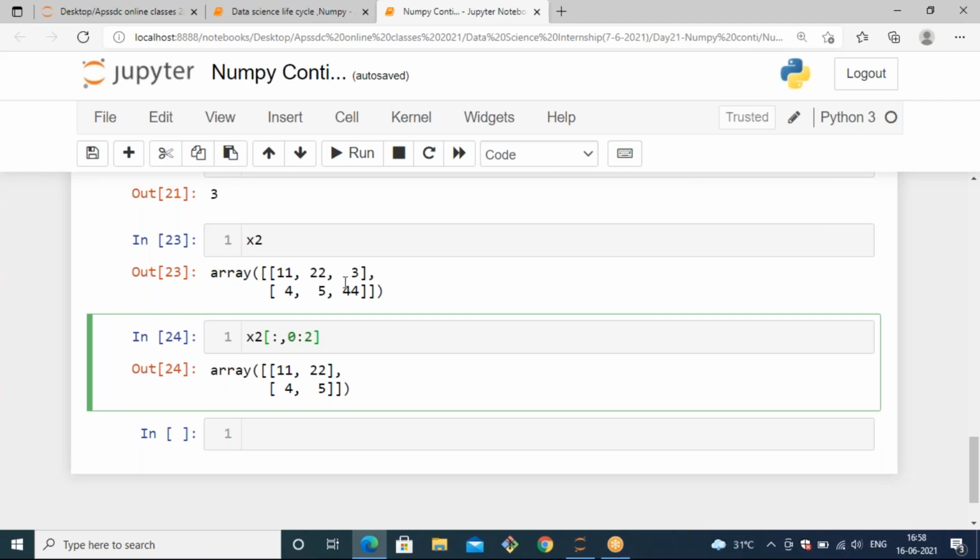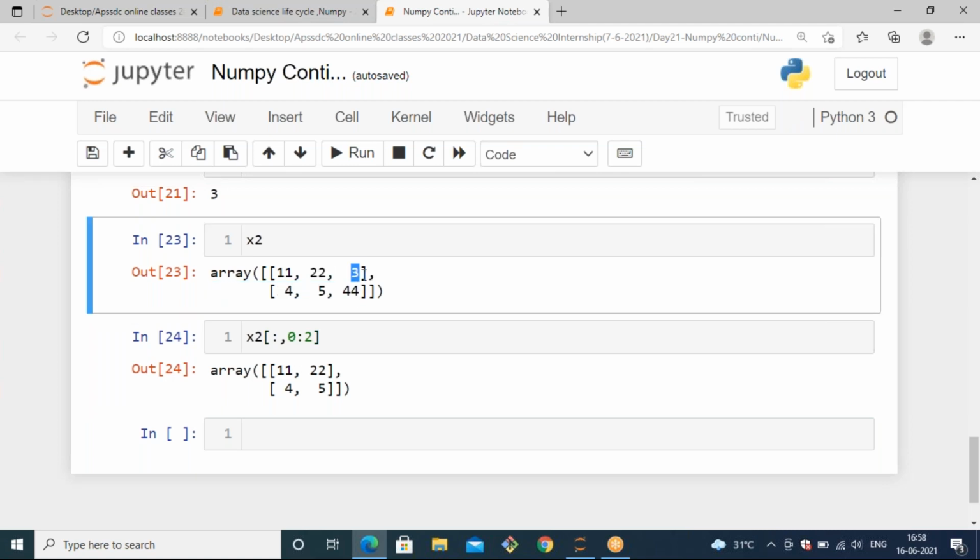Like this you can access it. Now, if I want to get the first column and second column, how can I get that? Let me know your responses in the chat box.